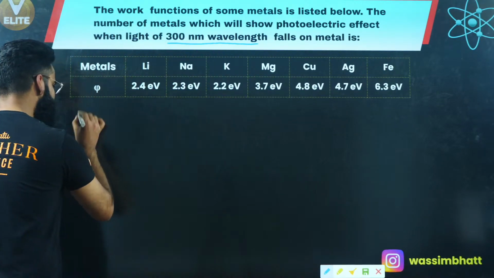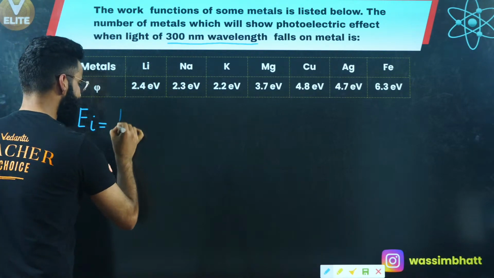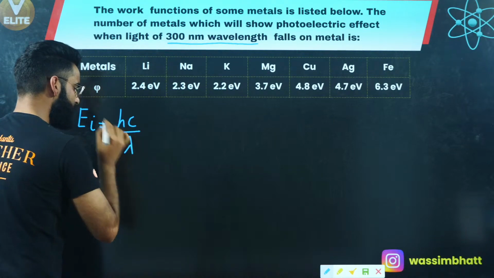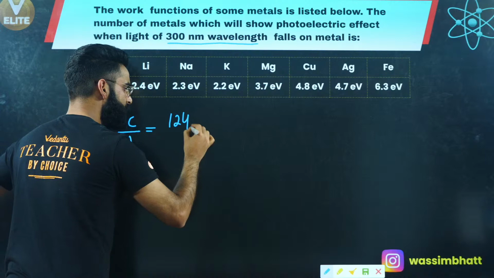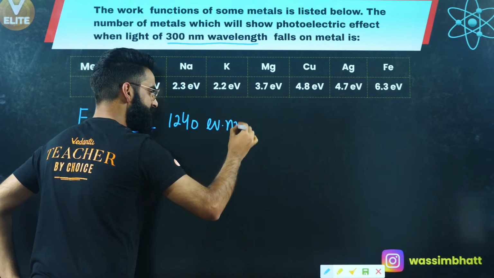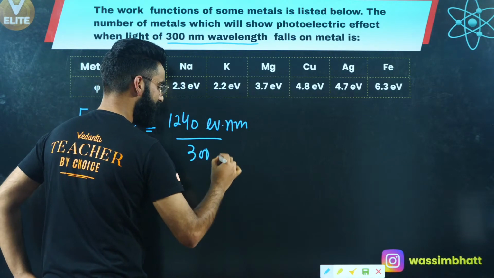So the energy possessed by the incident radiation will be simply equal to hc divided by lambda. This is the energy possessed by the incident radiation. The hc value is simply going to be 1240 electron volt nanometer, divided by lambda, which is given to me in nanometer only. It is 300 nanometer.